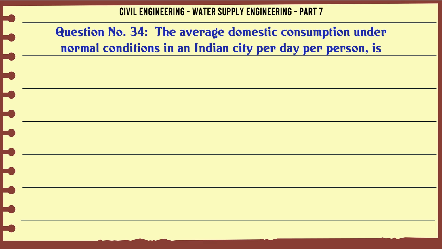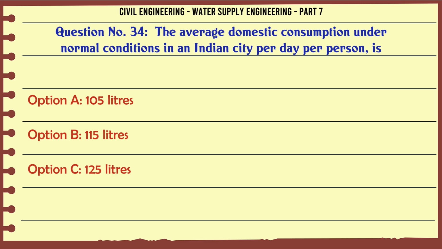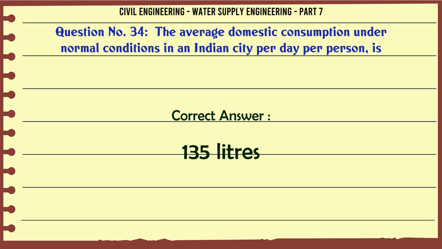The average domestic consumption under normal conditions in an Indian city per day per person is A. 105 liters, B. 115 liters, C. 125 liters, D. 135 liters. The correct answer is 135 liters.